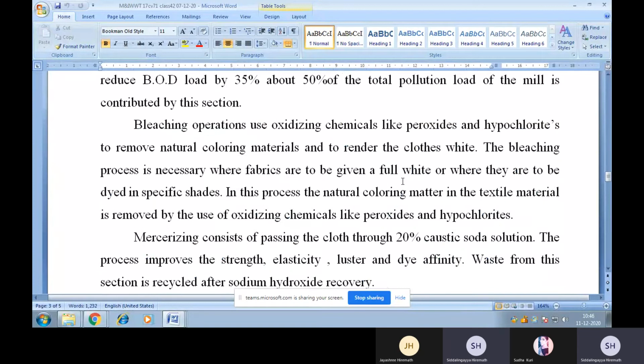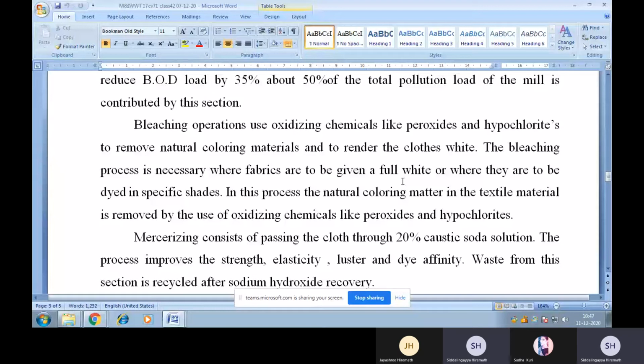The next operation which leads to wastewater is bleaching. Bleaching operation uses oxidizing chemicals like peroxides and hypochlorites to remove natural coloring material and to render the cloth white. The bleaching process is necessary where fabrics are to be given a full white or where they are to be dyed in specific shades. In this process, the natural coloring matter in the textile material is removed by the use of oxidizing chemicals like peroxides and hypochlorites.